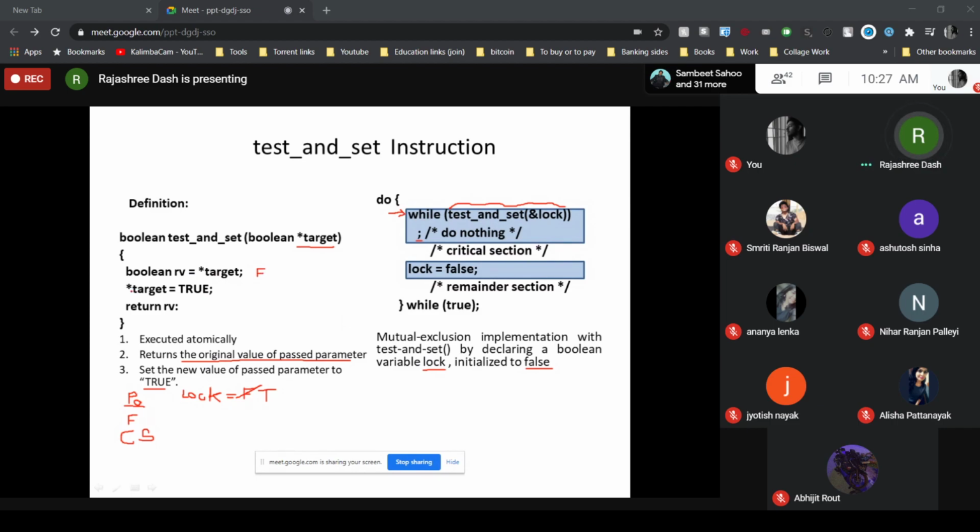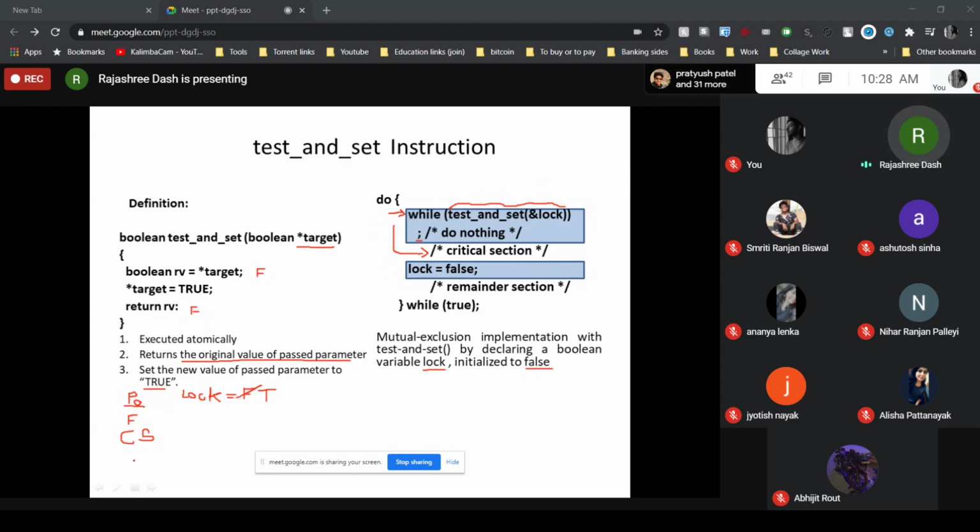Then it will make star target equal to true. As you know, target was storing the address of the lock variable, so star target equal to true means it will make the lock value true. And after that, return RB. So which value is it returning? The value false. When the value returned by test and set ampersand lock is false for process P0, it will not execute this semicolon. It will directly move to the critical section part. So now P0 is executing in its critical section.